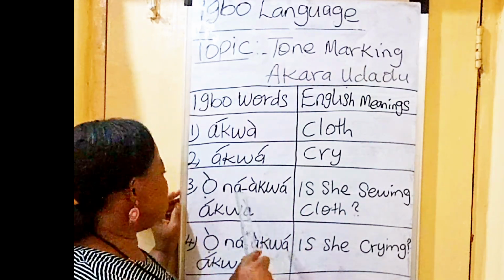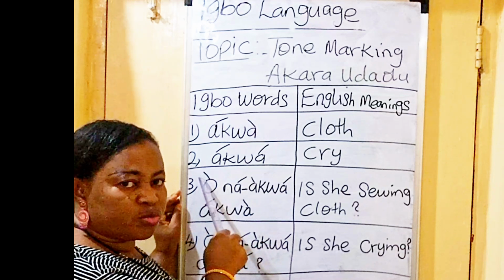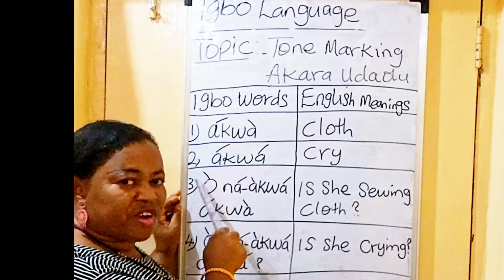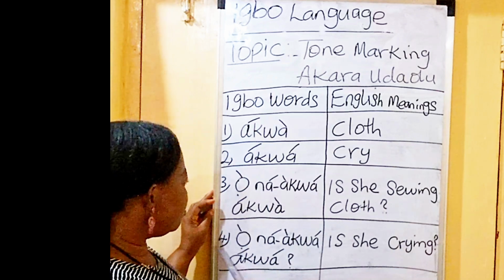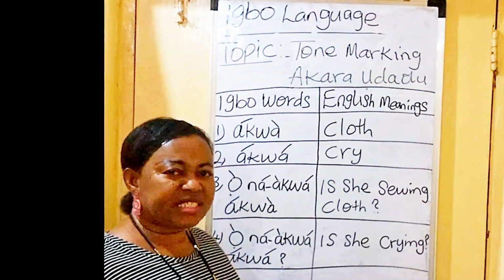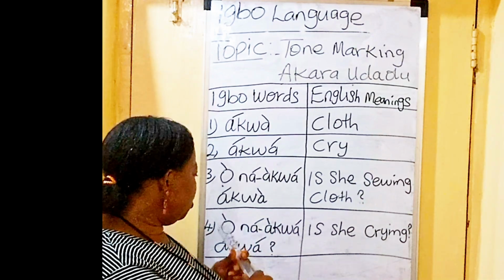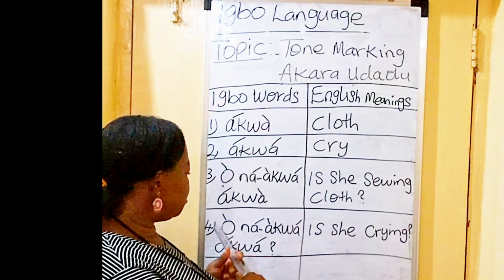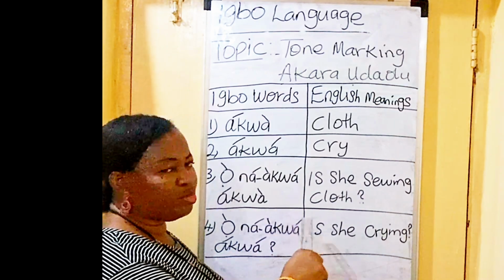That is, why is this tone marking low tone instead of high tone? The same thing with this number 4. She also asked, why is it that the tone marking in this vowel O goes down and this one goes down instead of going up?